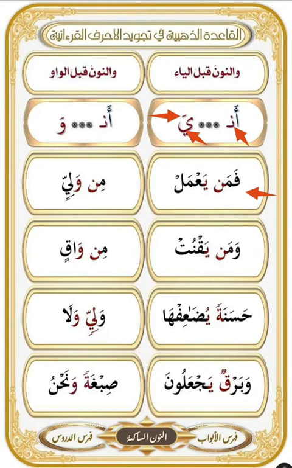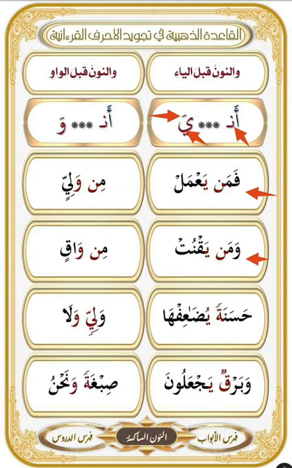Another example with noon saakinah. وَمَن يَقْنُتْ. The mistake is to pronounce the idgham without ghunna. وَمَن يَقْنُتْ. And the idgham is with ghunna. وَمَن يَقْنُتْ. This is the right pronunciation.